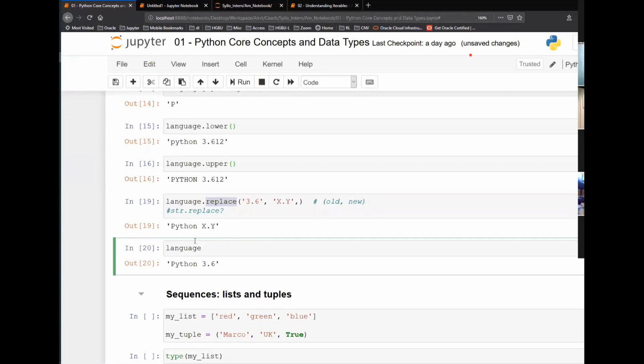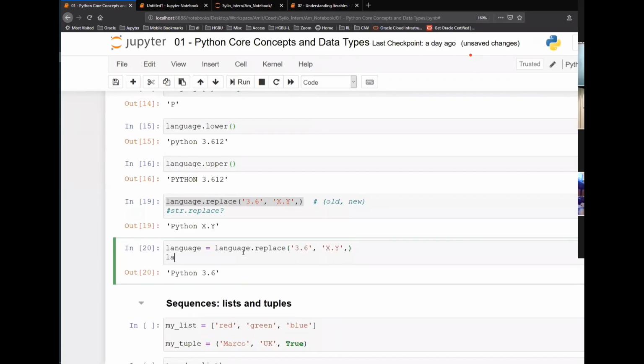Yes. So language equals to, what I will do is I will just copy this, Control C, and I will say language equals to this. Now if I run language, what will happen? First, language is Python 3.6.